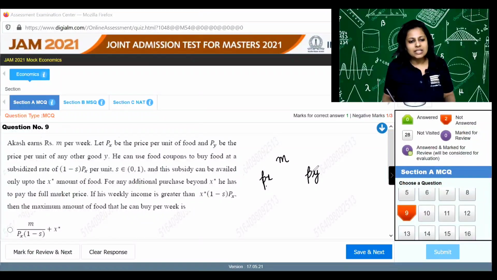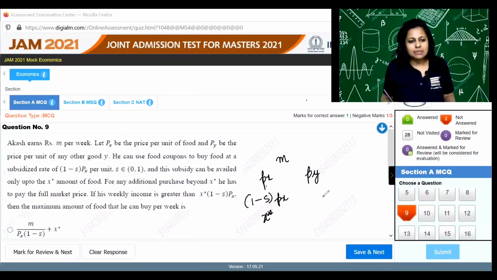And he gets X subsidized by an amount S. So he needs to pay (1 minus S) PX for it, but he could buy X at the subsidized price only till X star, post which it is the full price for good X. Now he has income which is greater than X star (1 minus S) PX, which allows him to buy good X beyond the X star value.